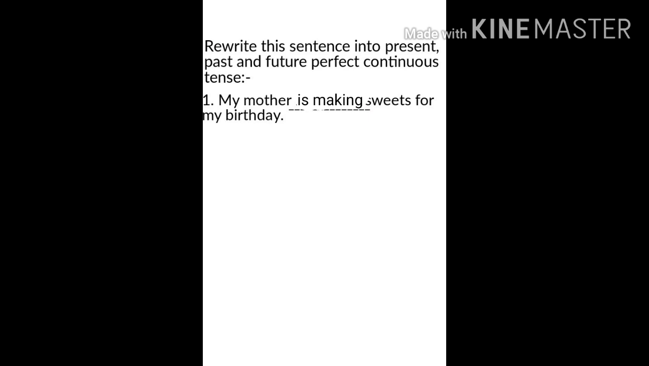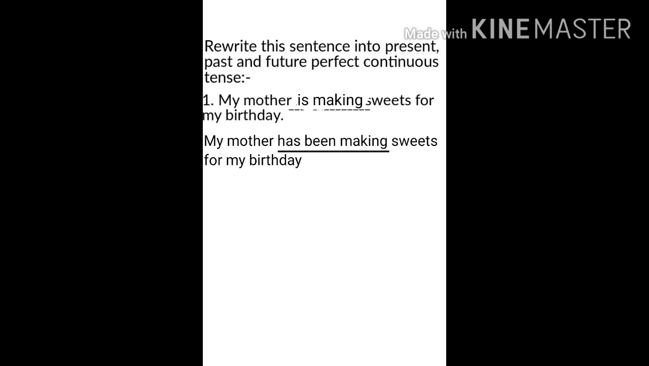Okay, let's do some exercise. Now, look at the given sentence. My mother is making sweets for my birthday. Here, we have to change into present perfect continuous tense. So, what is the rule to form present perfect continuous tense? Yes, good. To add has or have been plus ing form of the given verb. Here my mother is a singular subject. So we should use has been plus ing form of the given verb. So the answer will be my mother has been making sweets for my birthday.